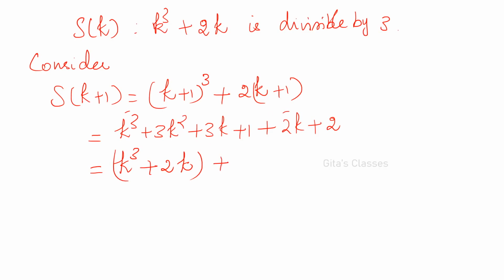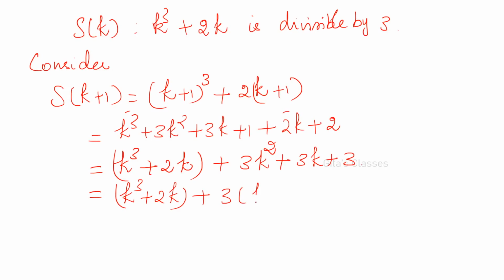Now combine the remaining terms: 3k squared plus 3k plus 1 plus 2, which is 3. Okay. What is this? k cube plus 2k plus 3 into, you take 3 out, in all these terms 3 is common, right? So 3 into k squared plus k plus 1, right?